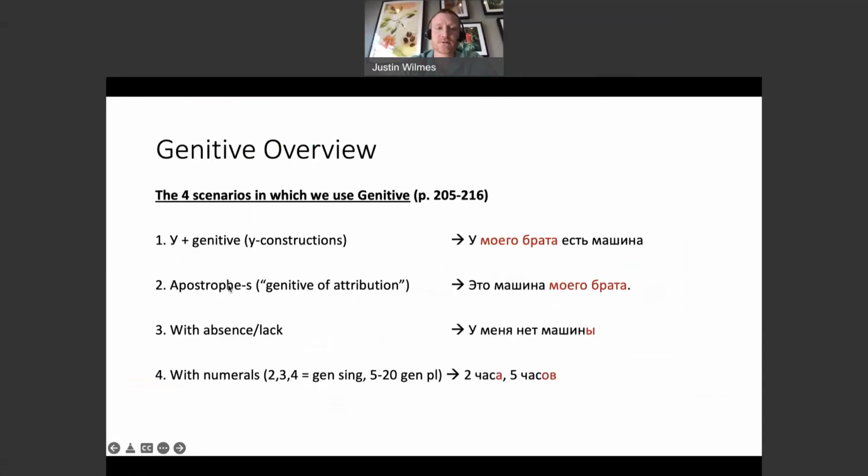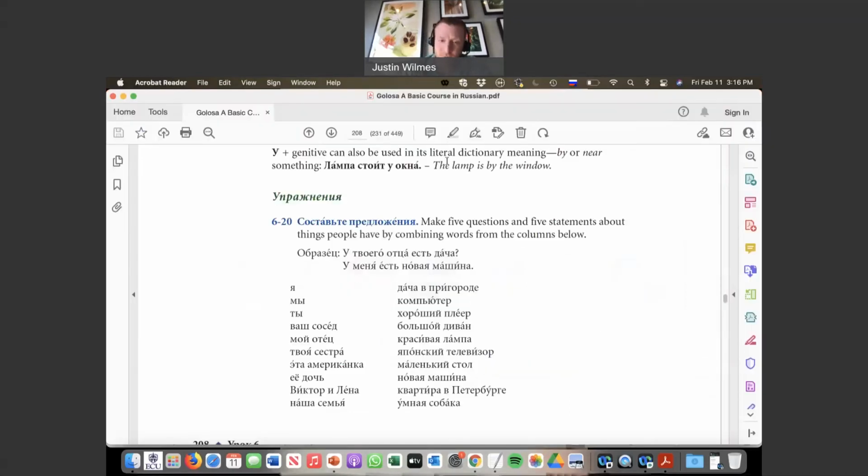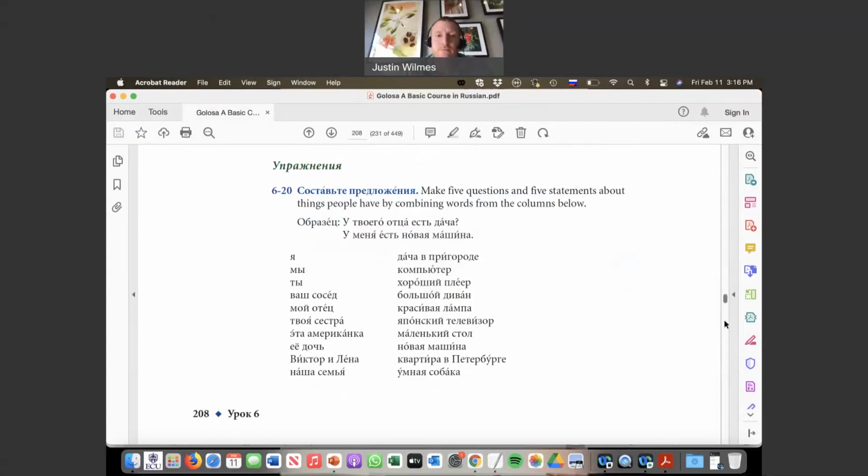Let's look at the second one, apostrophe s. So like, my brother has a car, or this is the car of my brother, or my brother's car. Slightly different way of saying things, but it's also using genitive case, except without the letter u before it.